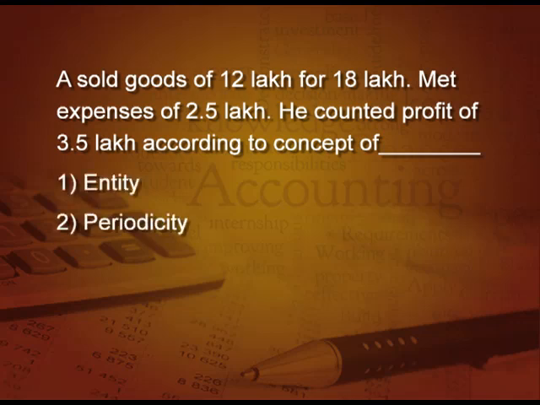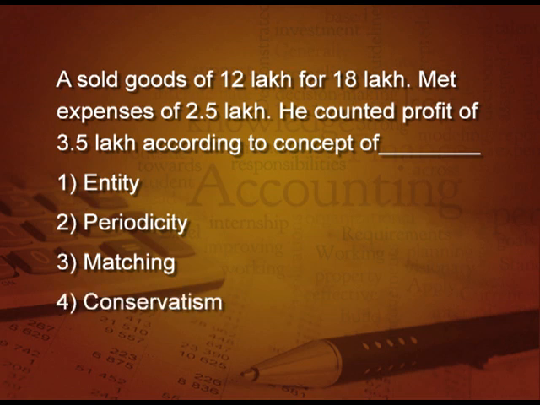Entity, periodicity, matching or conservatism? No, it is not conservatism, it is matching concept, because we are matching the income of a particular period with the expenses of that particular period and getting a correct profit, right. So, it is matching concept.